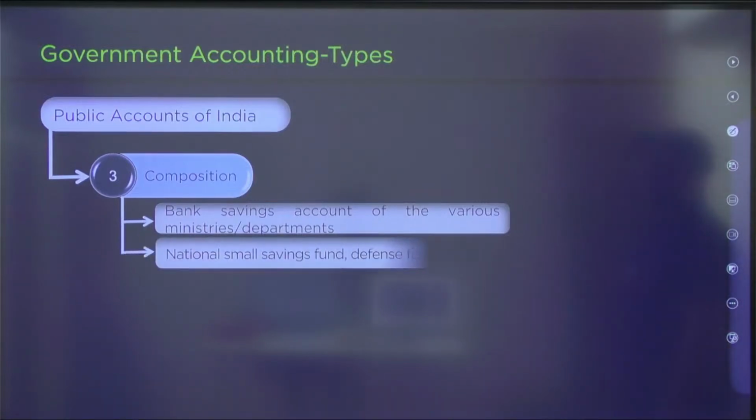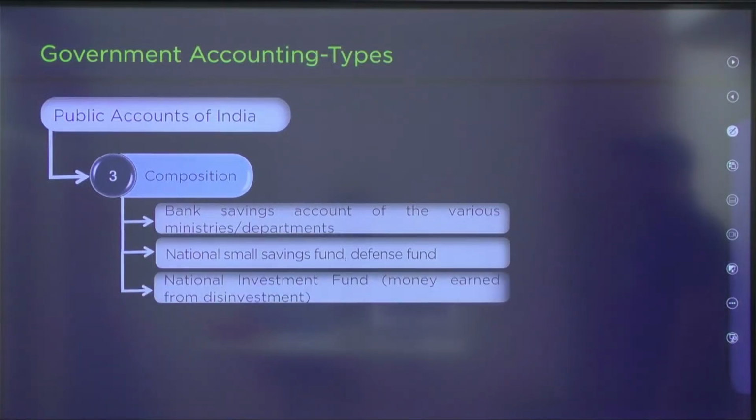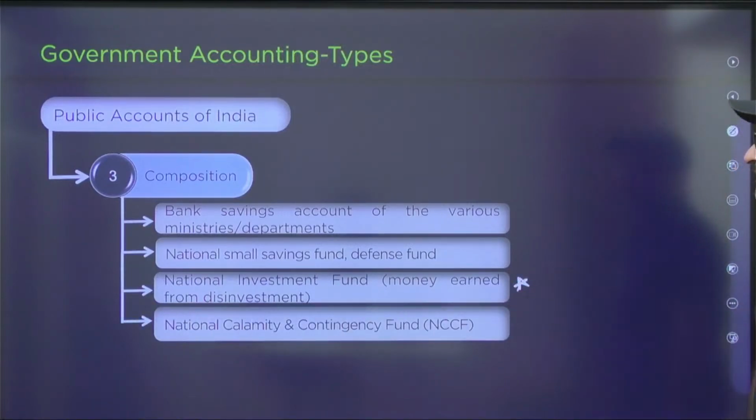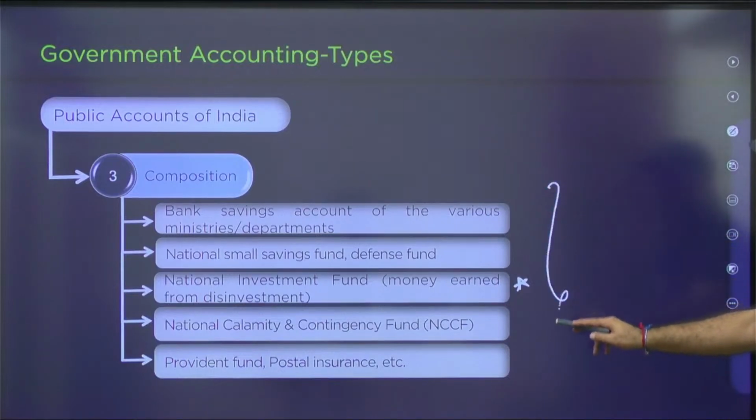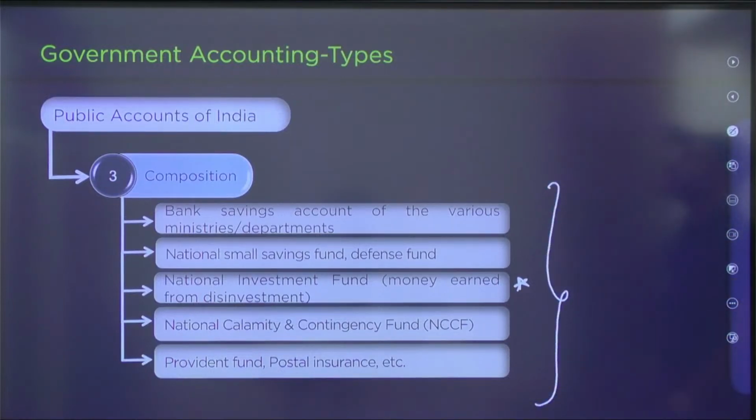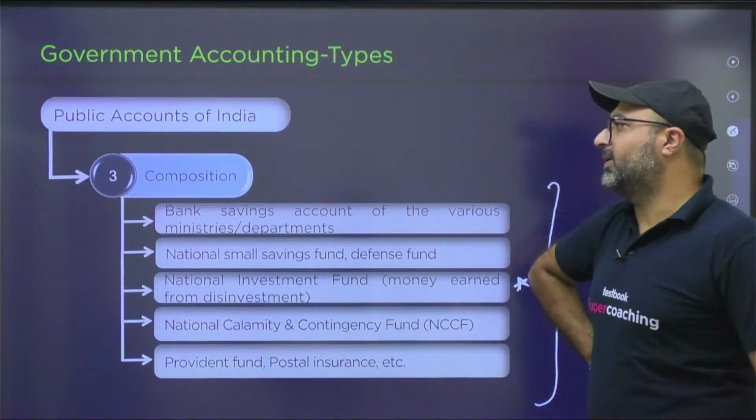Then national saving funds and defense funds are included in this category. The National Investment Fund, that is money earned from disinvestment, is very important. Also national calamity and contingency fund, provident fund, and postal insurance. All these funds, on which the government is liable to make payment to the public, are credited under the Public Accounts of India.